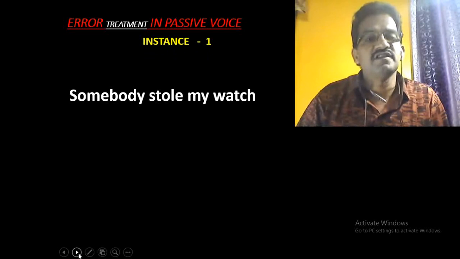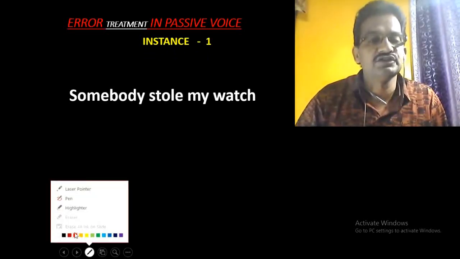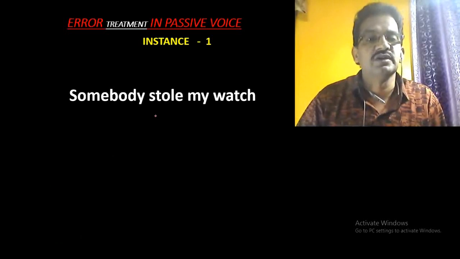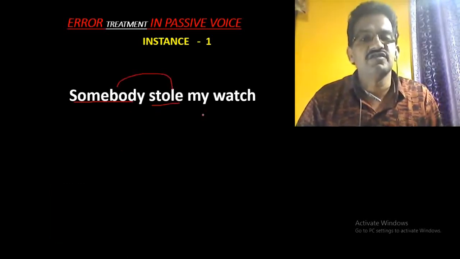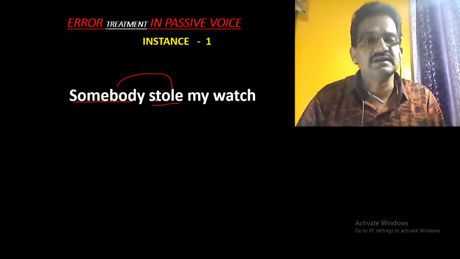The first instance we see: somebody stole my watch. Who stole my watch? That is not known. The doer of the action is somebody, and the agent of this action, stole, is difficult to say. What is important is not the unknown subject, but my precious thing, that is the object, my watch.